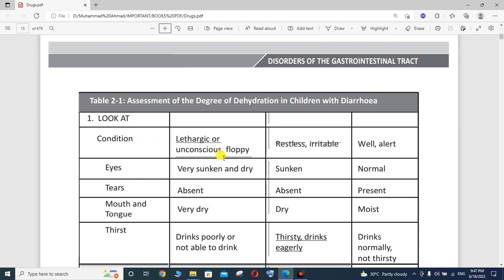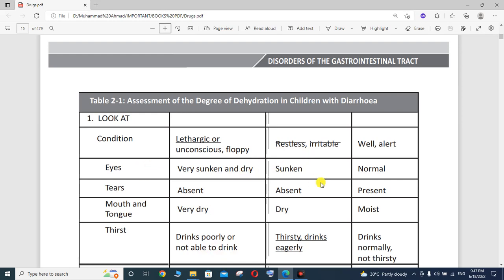The condition is lethargic or unconscious, that is floppy. The eyes are very sunken and dry, and tears are completely absent. The mouth and tongue are very dry. Thirst: drinks poorly or is not able to drink.